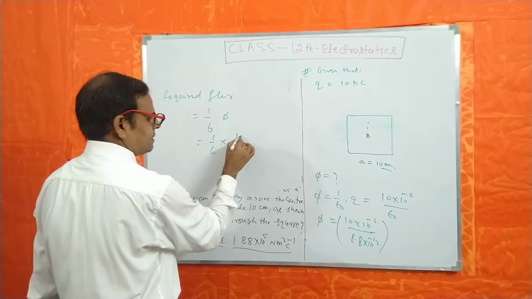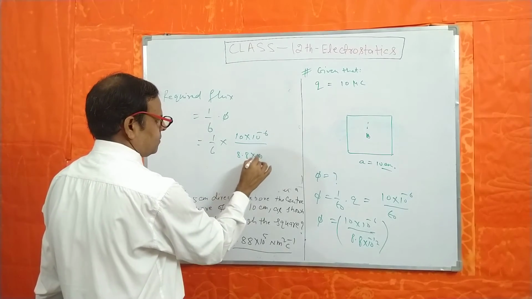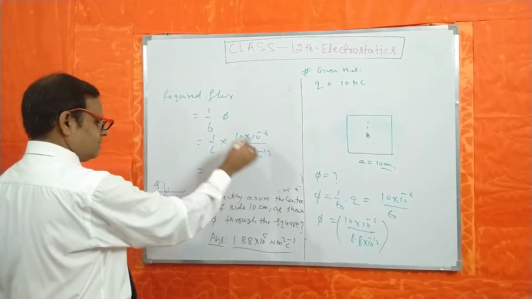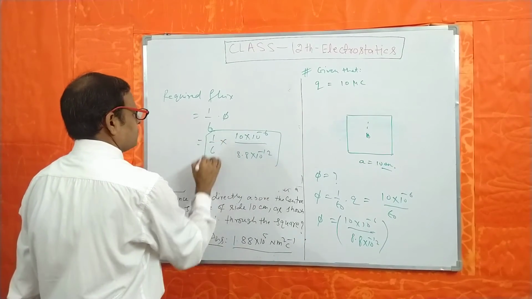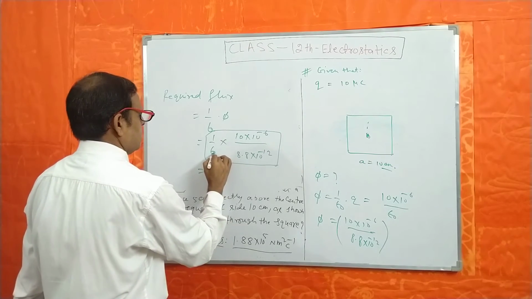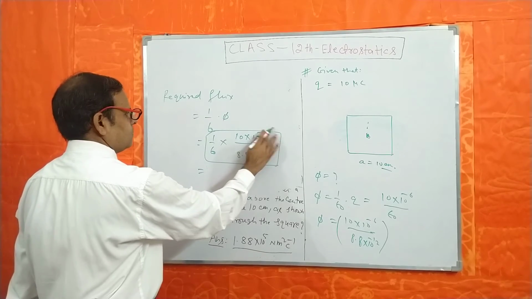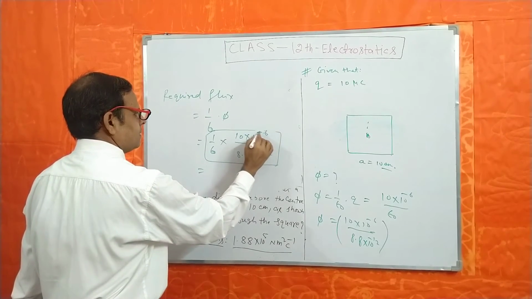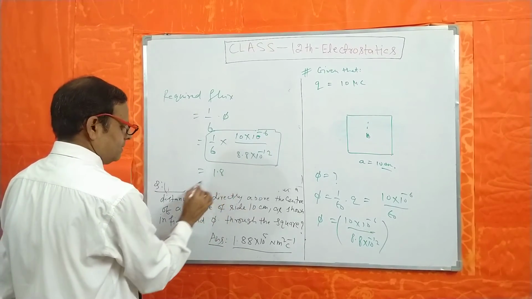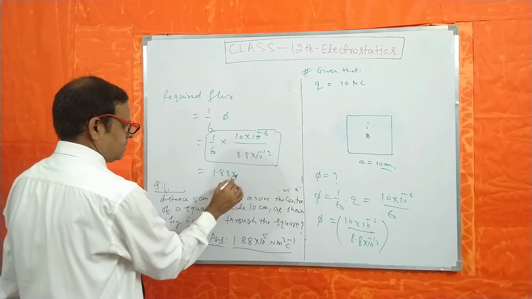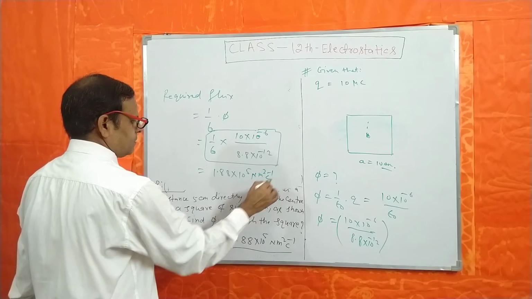Total phi means 10 into 10 to the power minus 6 divided by 8.8 into 10 to the power minus 12. After calculation of all these steps, it will give a value of 1.88 into 10 to the power 5 Newton meter square per coulomb.